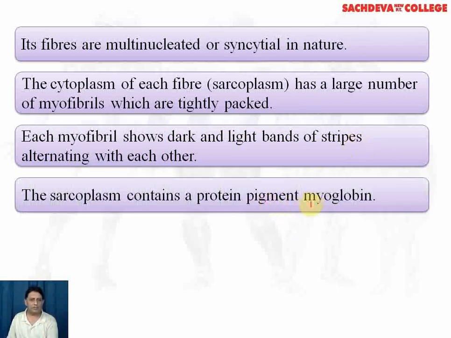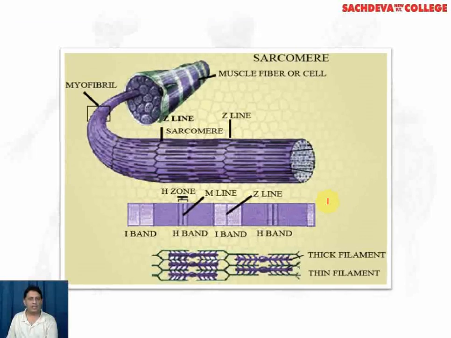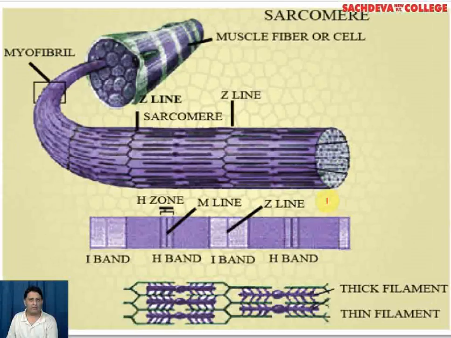The sarcoplasm contains a protein known as myoglobin. So we can say the hemoglobin of the muscle is called myoglobin. Myo again signifies muscles. This is the diagram of a typical striped muscle. You can see these are the dark bands, these are the dark bands, and this one is the light band.